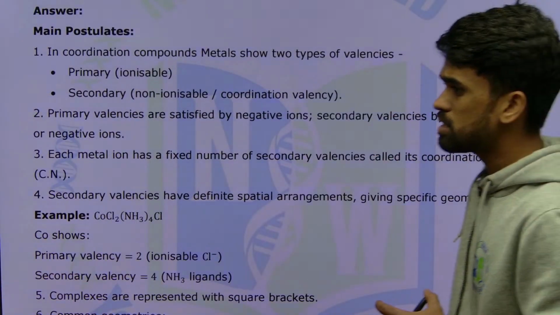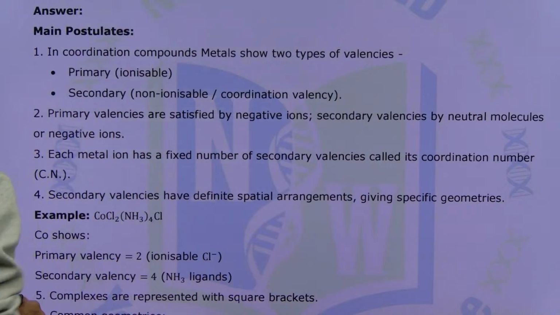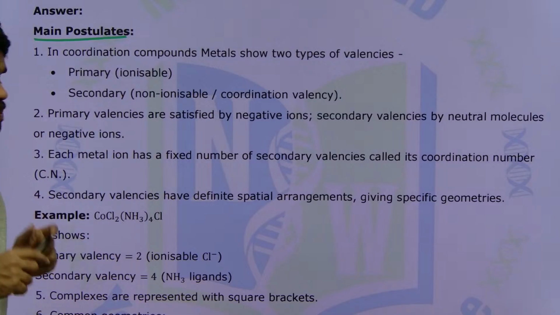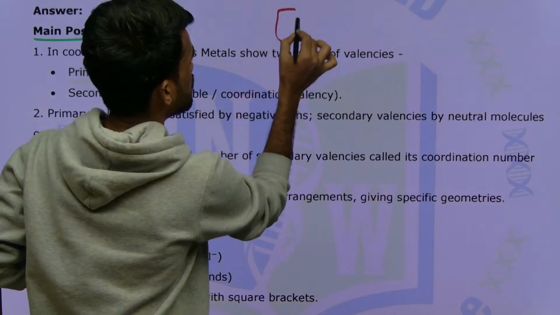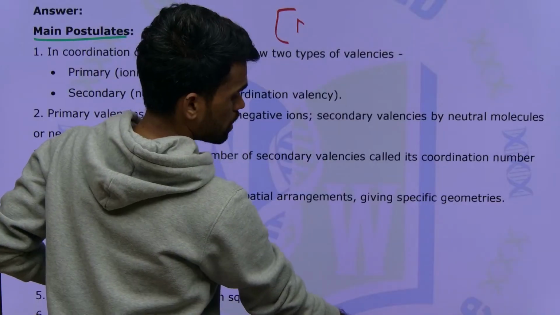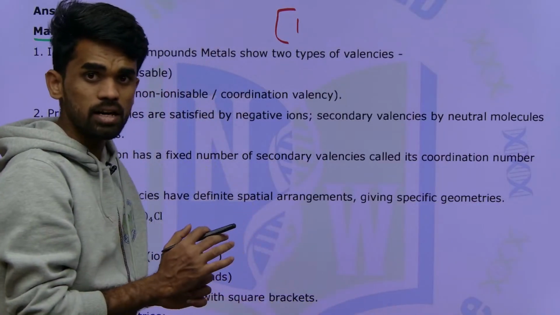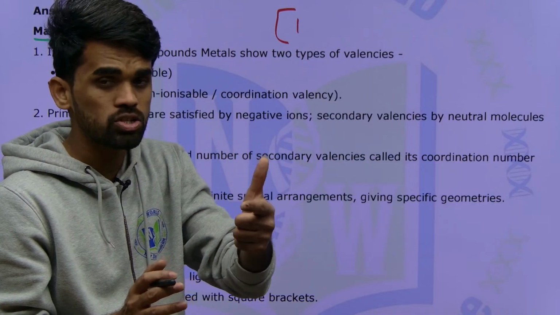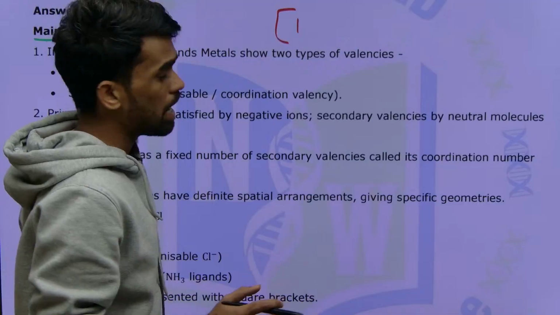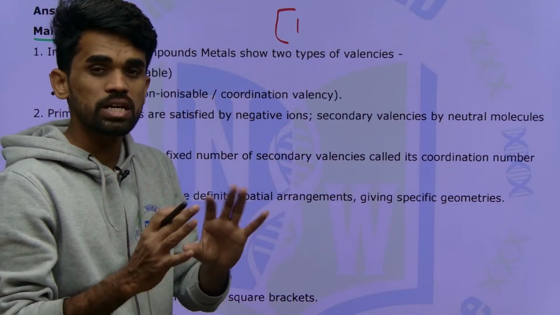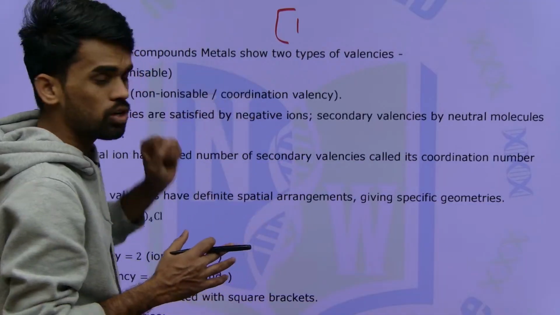So what is Werner's theory? Just look here, there are some postulates. I hope you got to know how to calculate coordination number and oxidation state. If you are clear with calculating and identifying coordination number and oxidation state, you can easily answer these Werner's theory based questions even in your NEET, JEE and EAMCET exams, along with your IPE preparation.